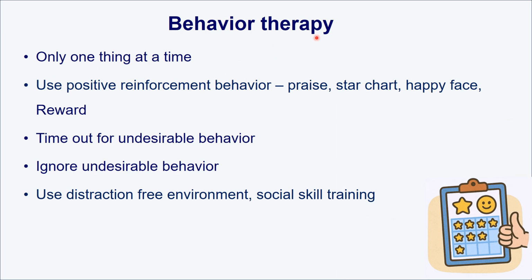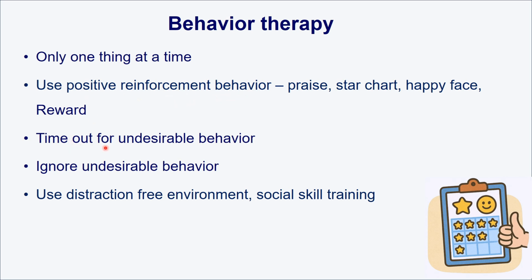Let's start with the behavioral therapy. For children who have ADHD, try to do only one thing at a time, so they can put some attention. Use positive reinforcement behavior. That means you praise the child if they do a little bit good. You put up a star chart and reward them, show them happy faces, and the rewarding system is very helpful, it gives a good result with reinforcement behavior.